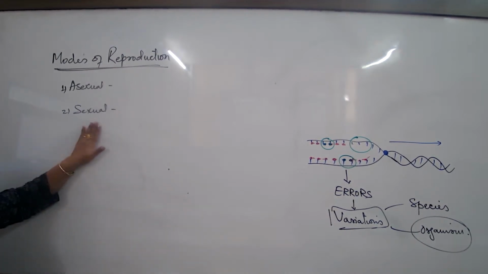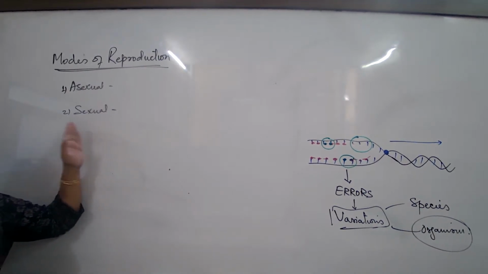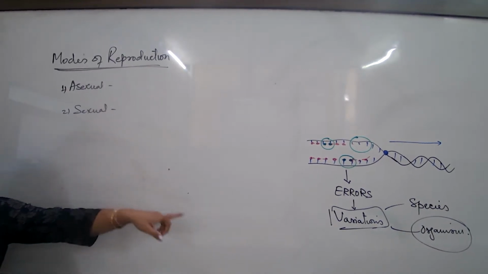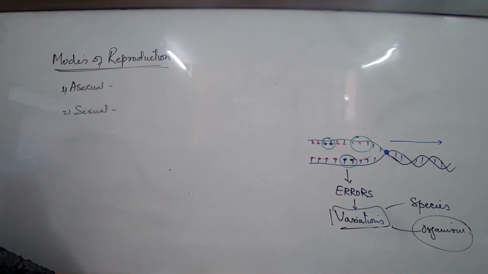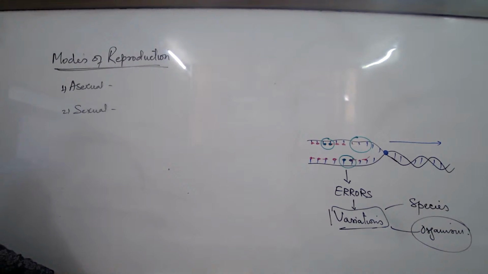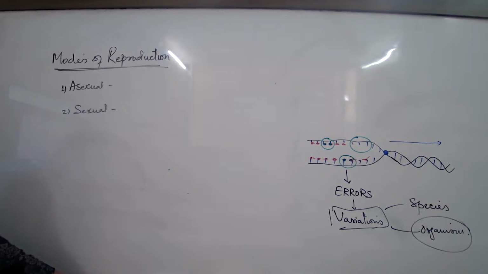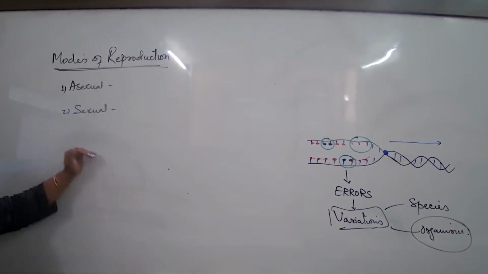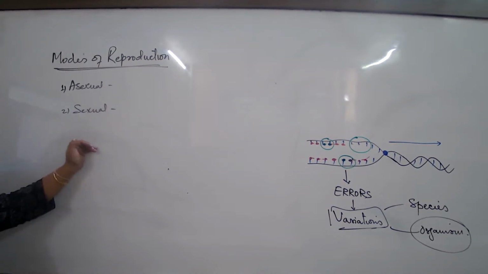What about this side? Two parents are involved, the number of offsprings is much lesser. The offsprings are all with variations because it is the coming together of the DNA of two different parents. Offsprings are better suited to the environmental changes. The process is complicated and lengthy.